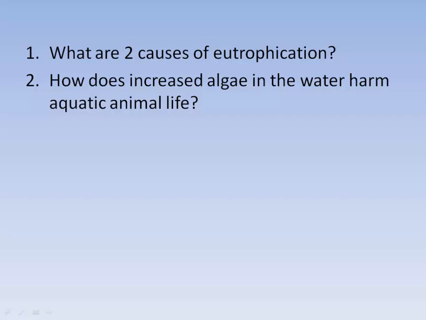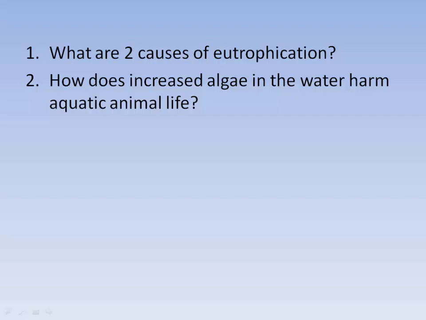So push pause, answer the questions, and when you're ready, listen to the answers. What are two causes of eutrophication? Raw sewage, animal waste, excess fertilizer. Those are three causes.